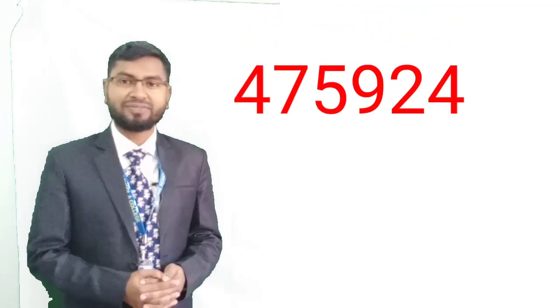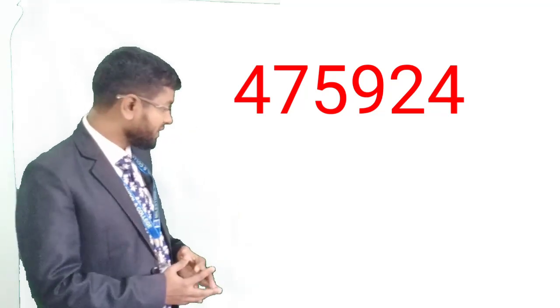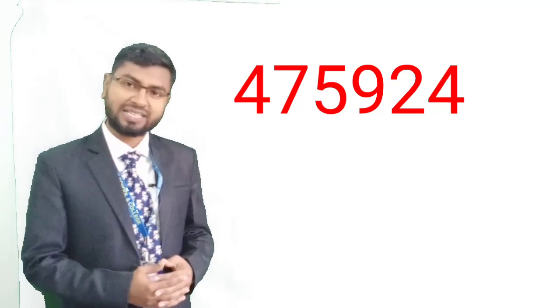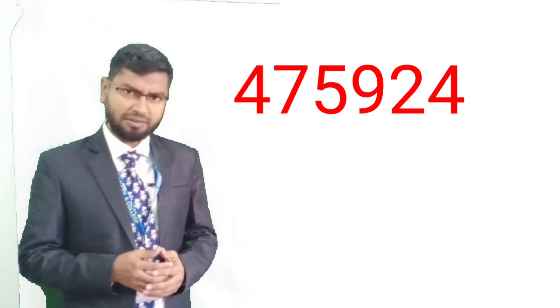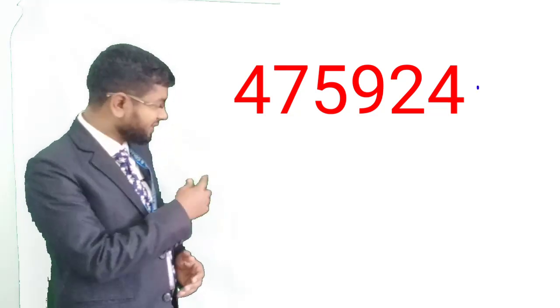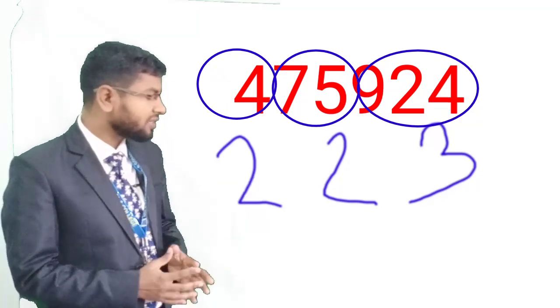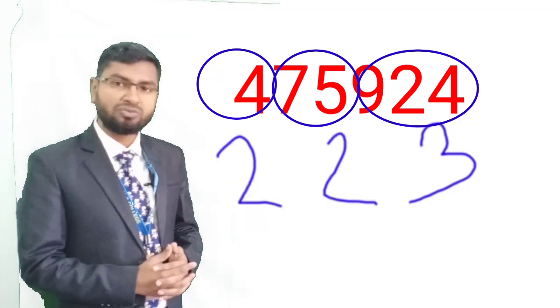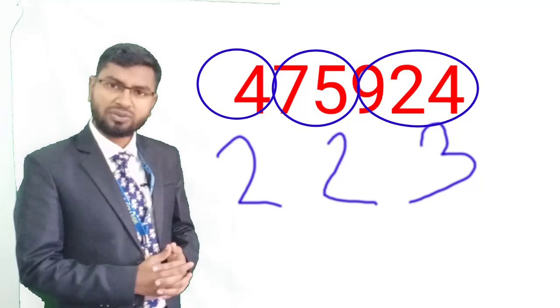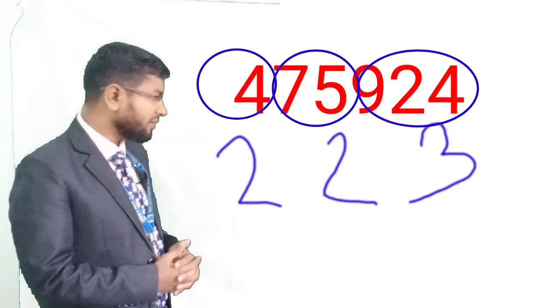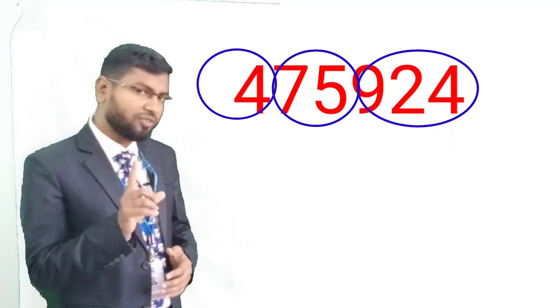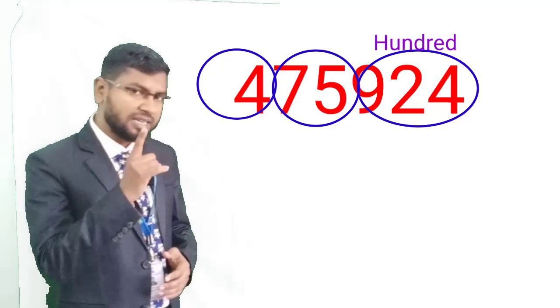See this number, 475924. How can we read it? Yes, use that magical sentence, 3 2 2. In this, first there is 924, and second one 75.